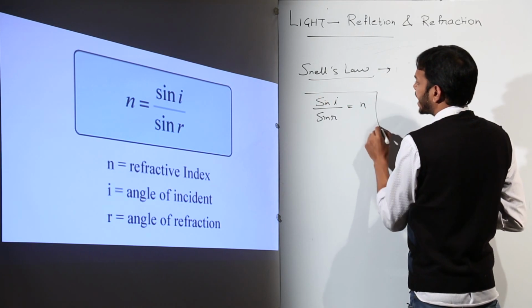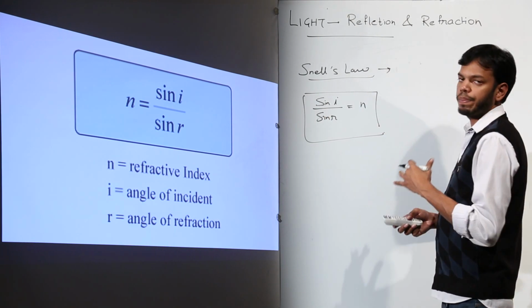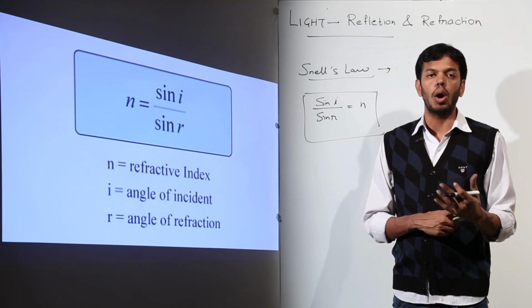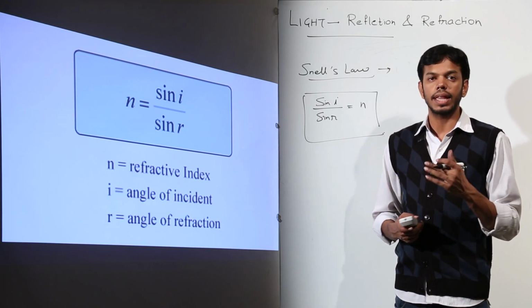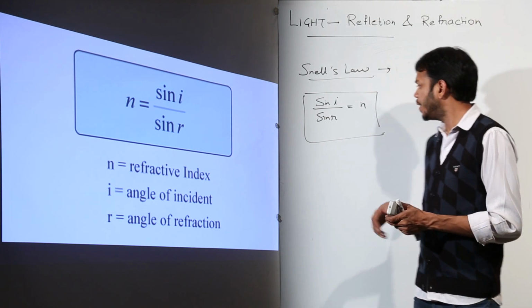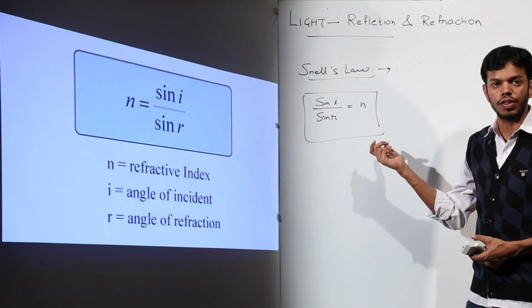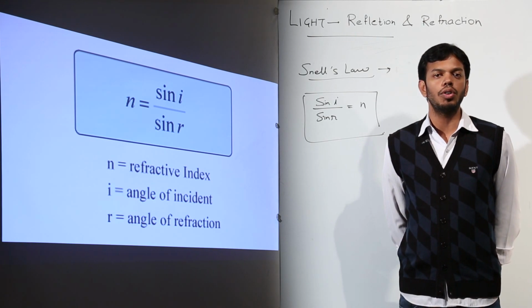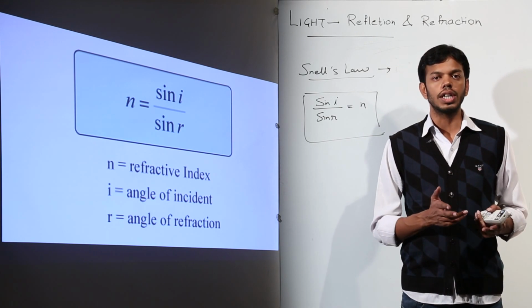So refractive index is a governing practical physical aspect which tells us how much refraction is going to happen. That means the higher the refractive index, the more the refraction, and refractive index depends on the density of the medium. Suppose we are talking about a glass slab and a diamond. Which of the two is stronger?